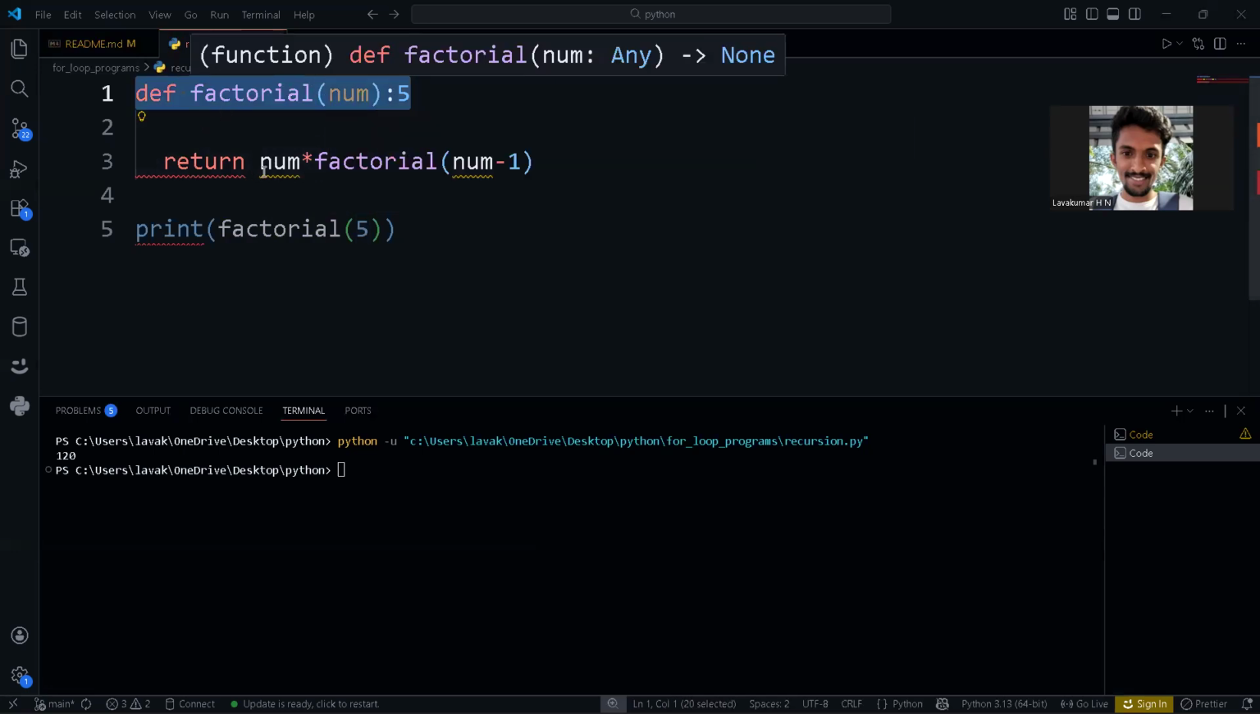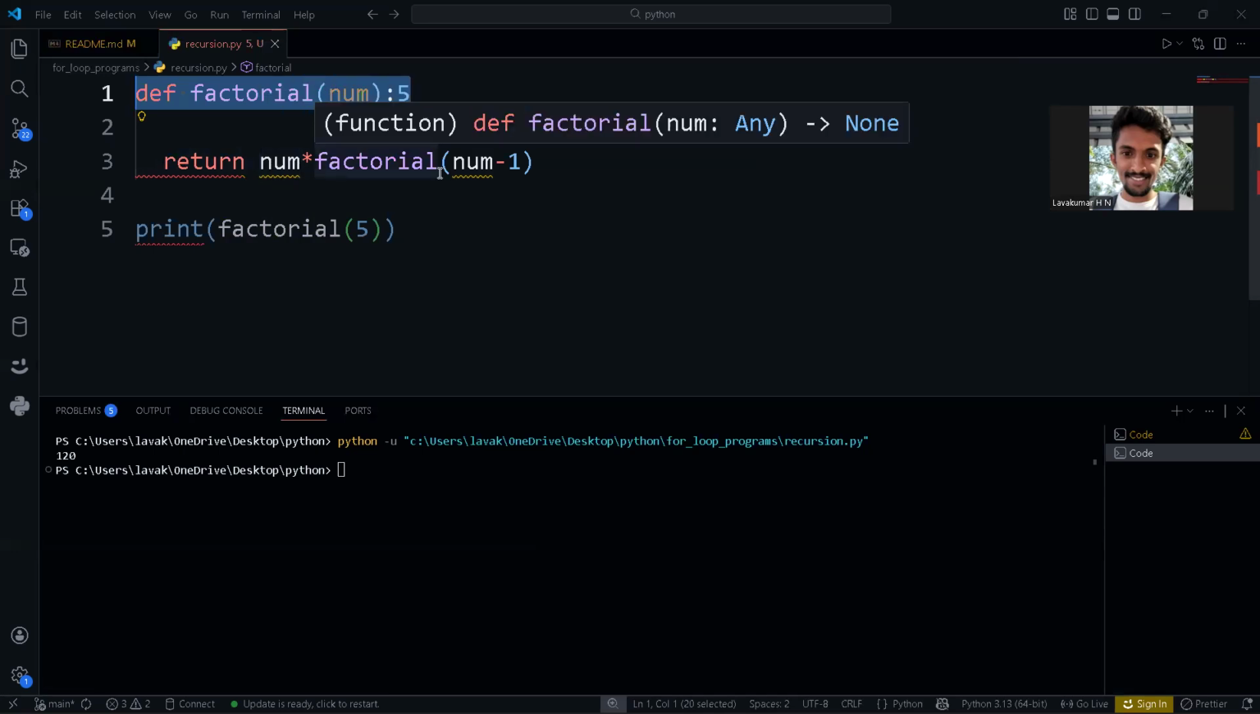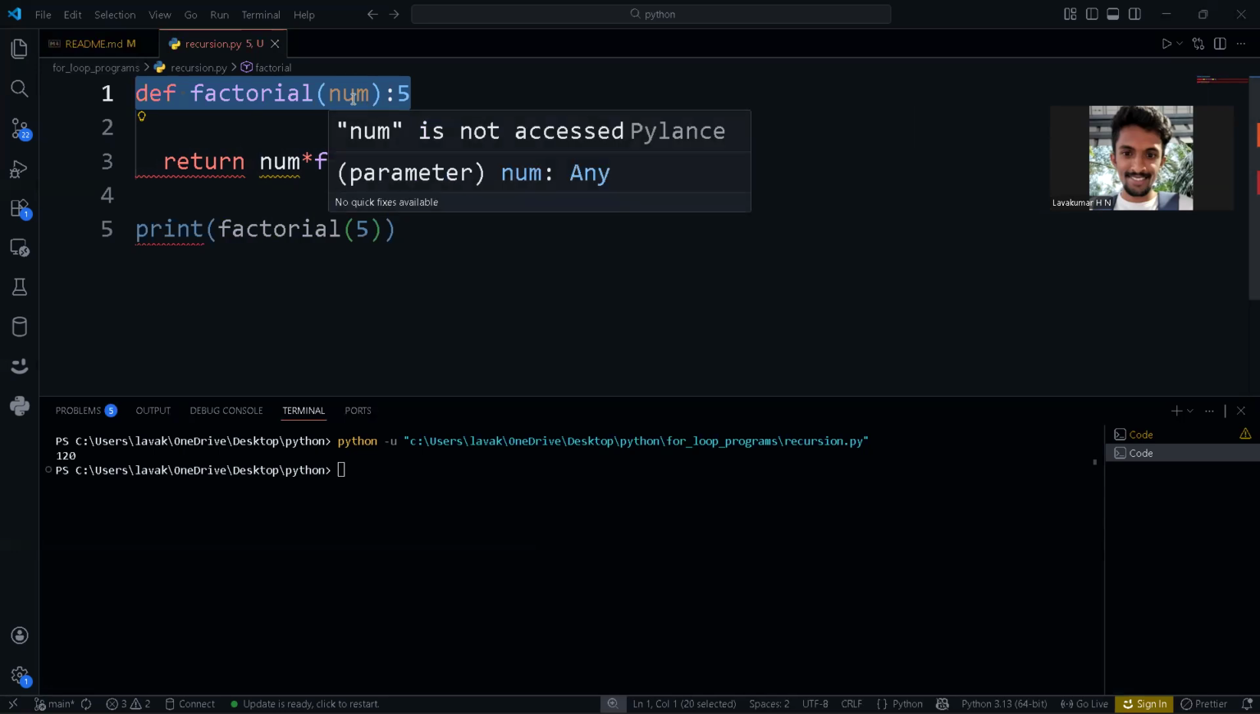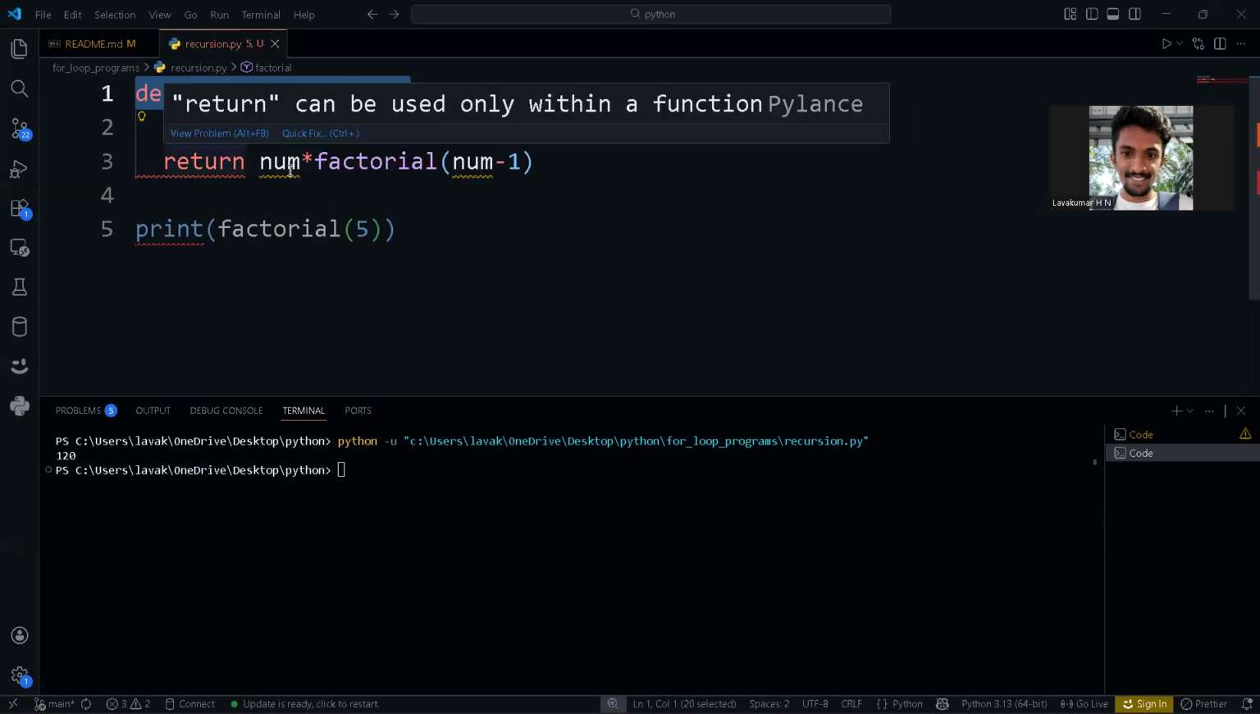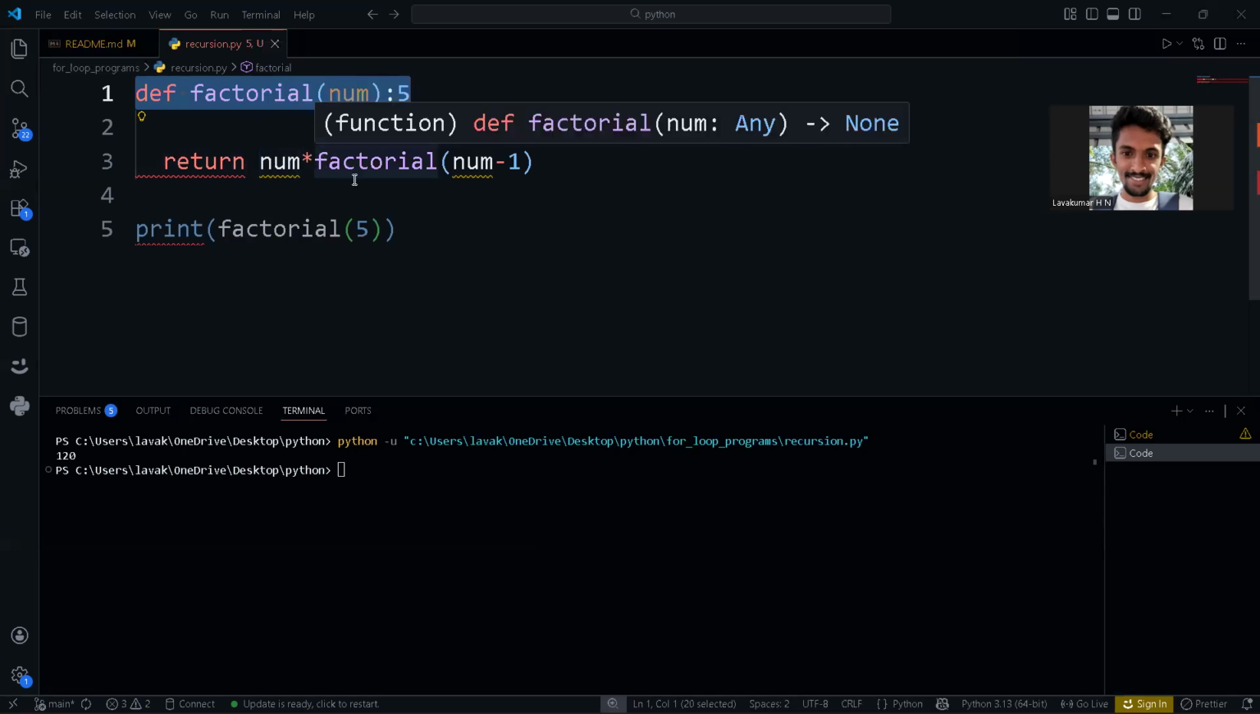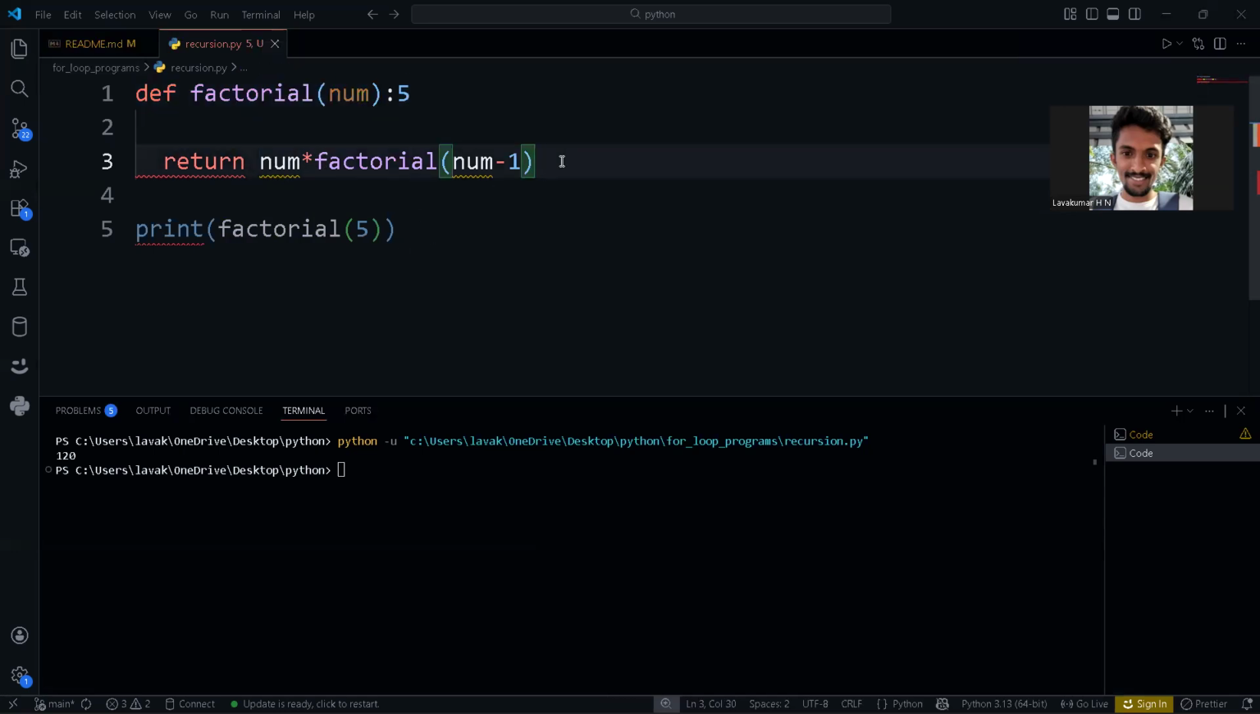Again, it will come into return that 4 star 4 minus 1. It will be 3. Okay. Now you are passing that 3 to factorial. Again, it will come here. So here, factorial will receive 3, and it will come here, return 3 star. Okay. So for now, this is how it will call.